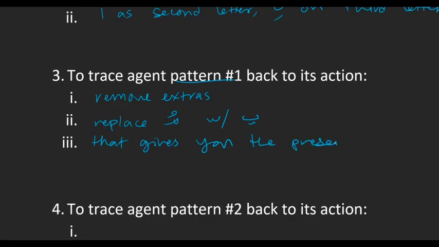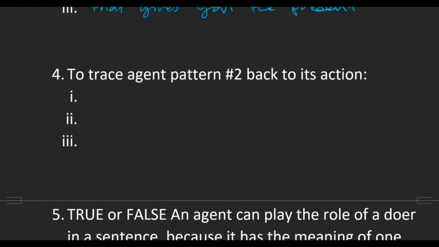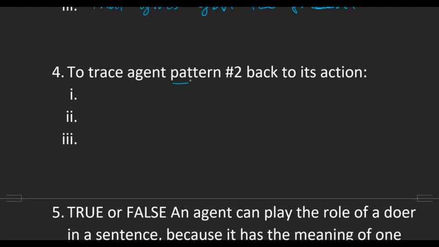Okay. And then there was a similar but kind of different method for pattern number 2, tracing it back to the action. So again, hide or remove all the extras. Again, we always want to be looking at the original word. And then remove the alif. Once you remove the alif, you end up with 3 letters, which will tell you the past tense. Good.